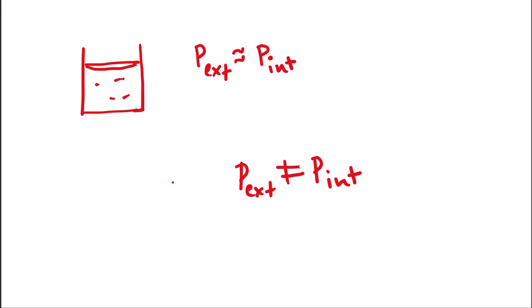State properties do not depend on the history of how they came to that state, and path properties depend on the history of how the process happened. So for path properties, for example work, when shown as a differential dW, it must be shown with a hyphen, a cross, on the d. This indicates a path property, a path function.